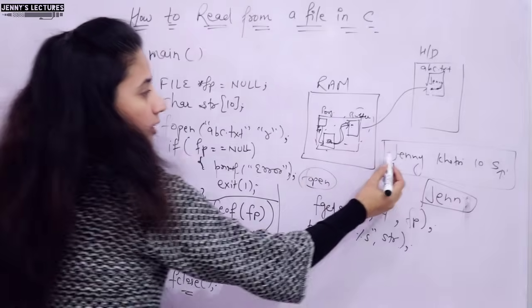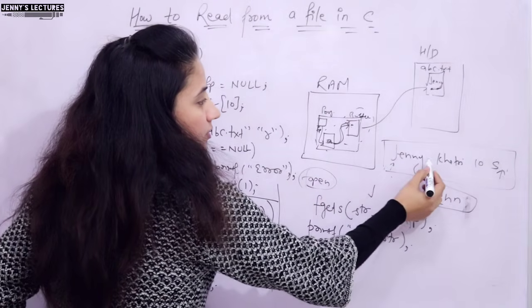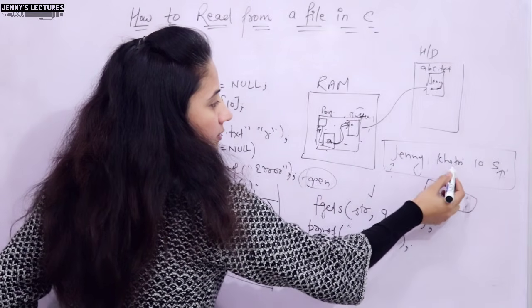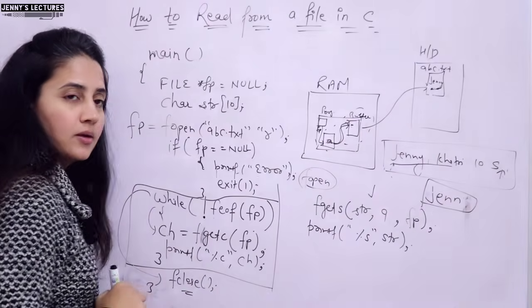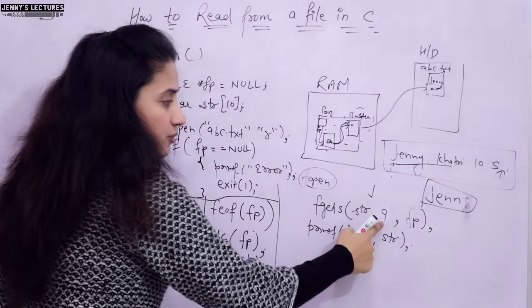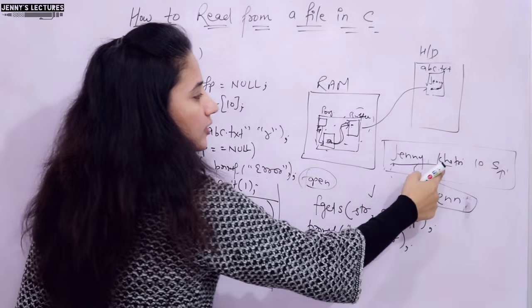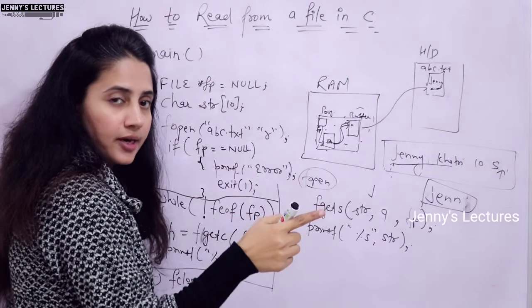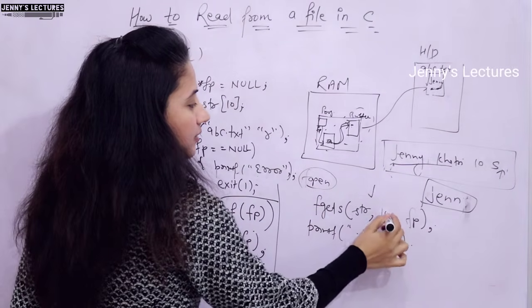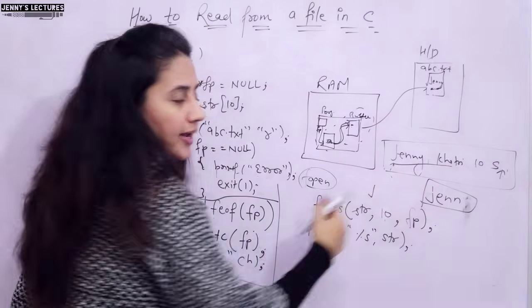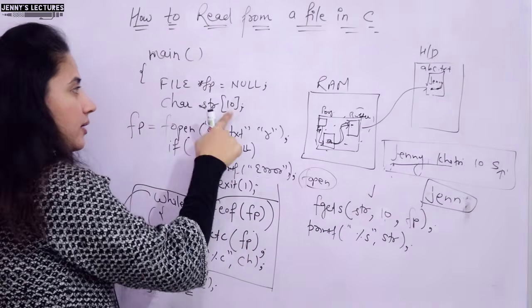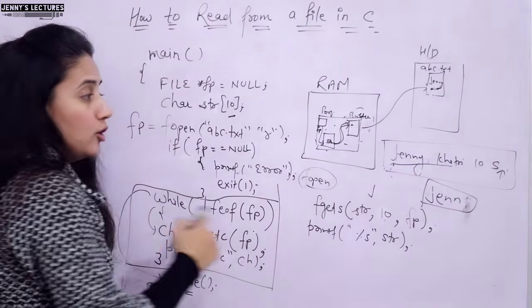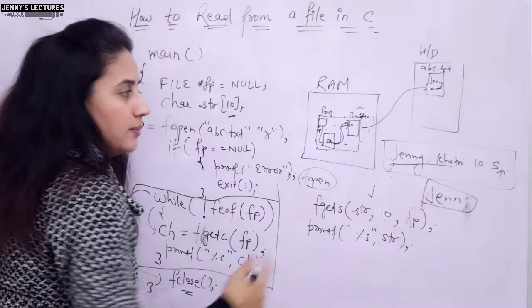So 9 characters would be 1, 2, 3, 4, 5, 6, 7, 8, 9. Not 9. If you are specifying 9 here, it will read only 8, 1 for null, right? So you can specify 10 here, it will read 9 characters and 1 for null, and the size is 10. So it will read only 9 characters, but after that what?